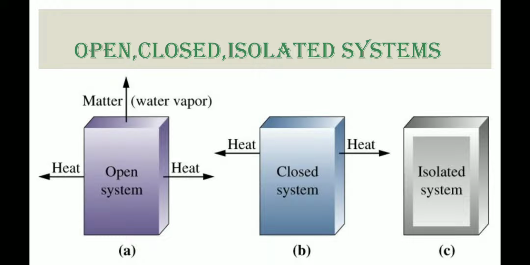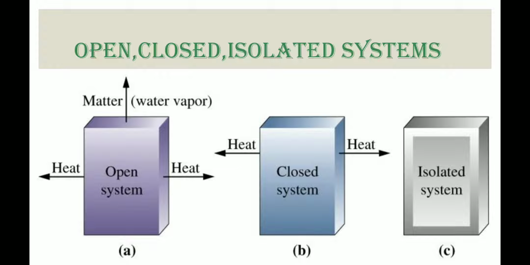Let's study them one by one, starting with the open system. In an open system, transfer of mass as well as energy takes place across its boundary. Let's understand it through an example: boiling water in an open vessel, where the transfer of heat as well as mass in the form of steam takes place between the system and the surroundings. Now let's talk about the closed system. In a closed system, transfer of energy takes place across its boundary with the surroundings, but no transfer of mass takes place. So the closed system has a fixed mass.